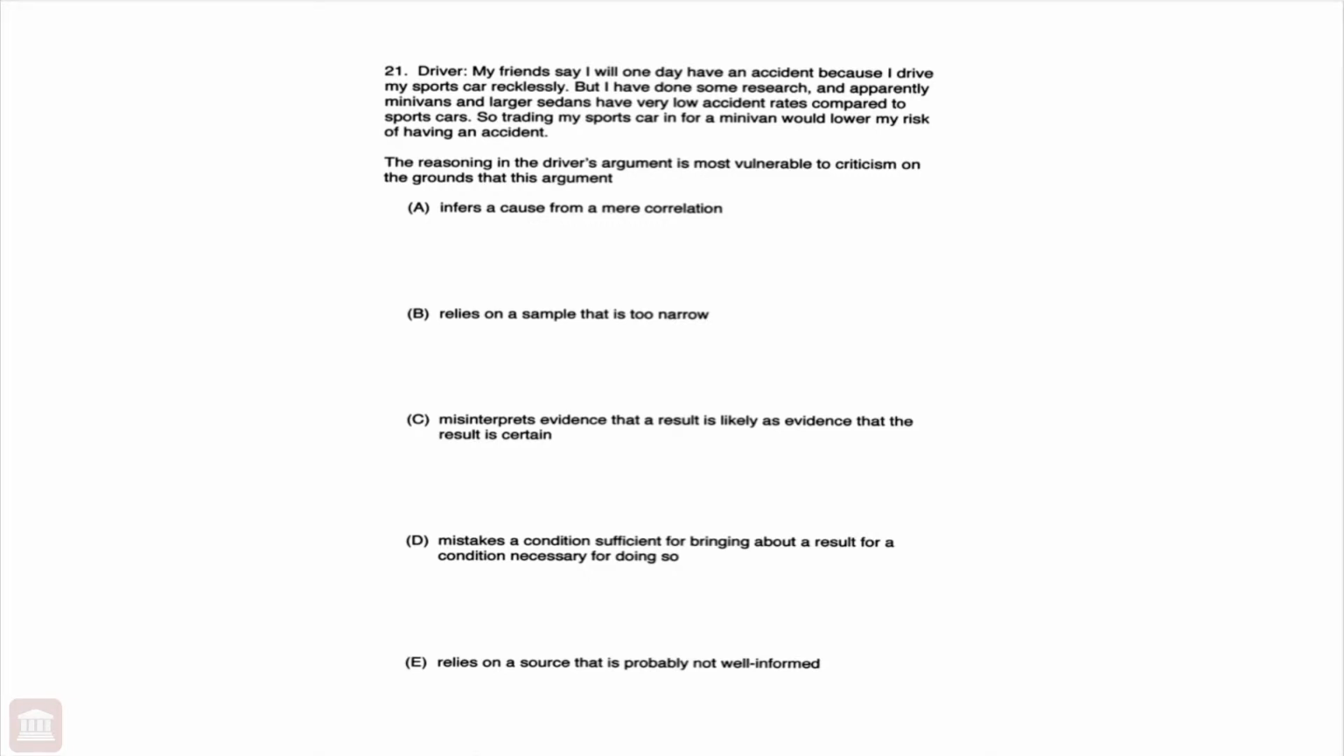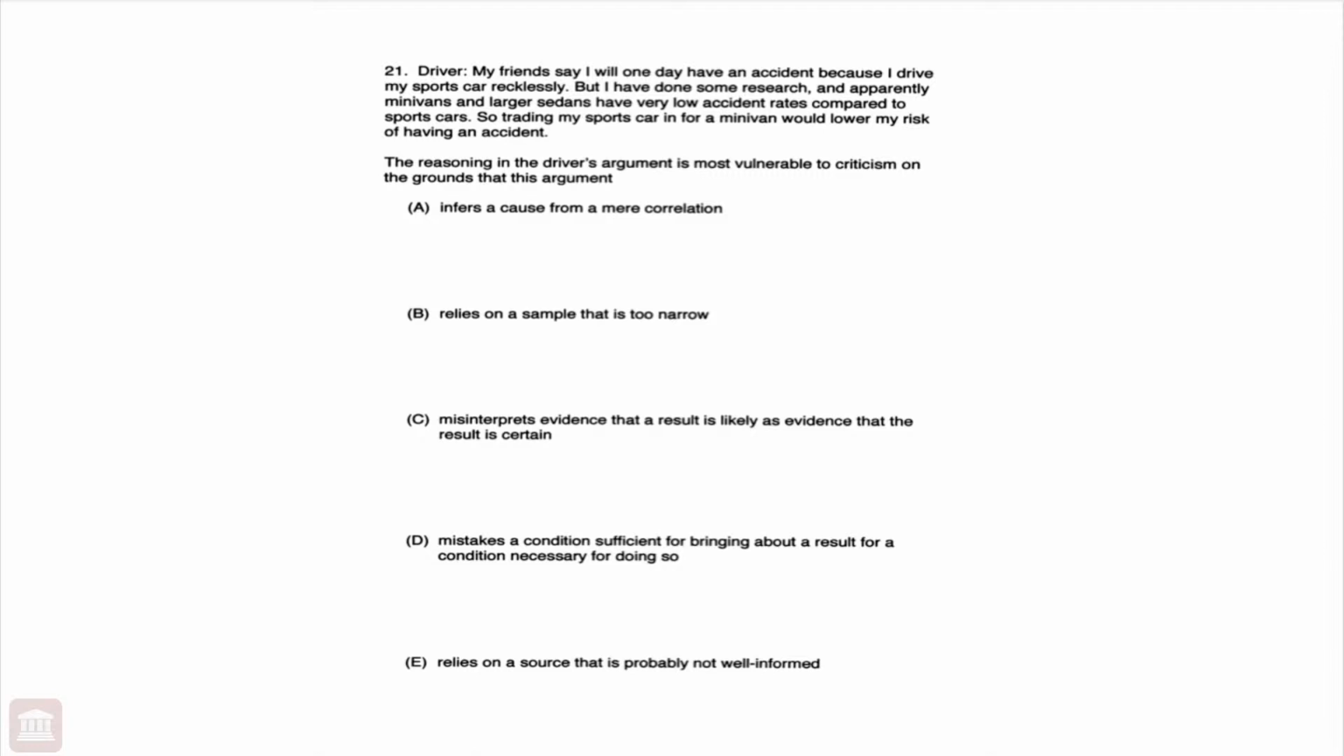Question 21. Driver. My friends say I will one day have an accident because I drive my sports car recklessly. But I have done some research, and apparently minivans and larger sedans have very low accident rates compared to sports cars. So trading my sports car in for a minivan would lower my risk of having an accident. Alright, so argument or set of facts, and clearly we have an argument here.